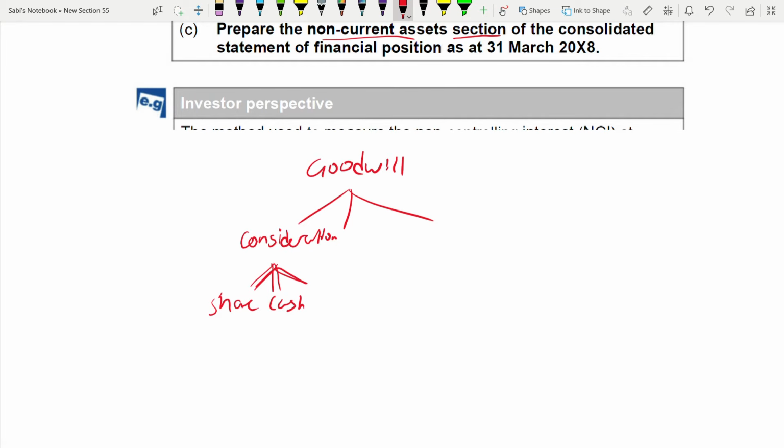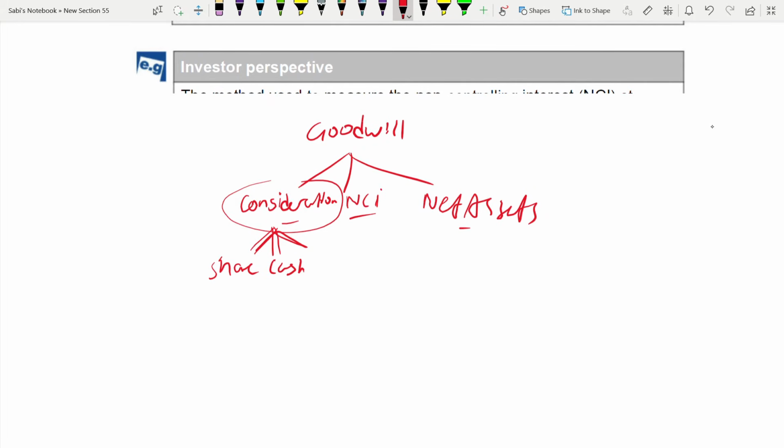Okay. Next, after consideration, what else? You need NCI, fair value of NCI. Third, you need fair value of net asset. So you need these three things separately to deal with. So your starting point is consideration. This is how you need to break down and see. So first is consideration, and that will be your subheading. Write it in bold. Then you break it down. One is cash, one is share, in different paragraphs.